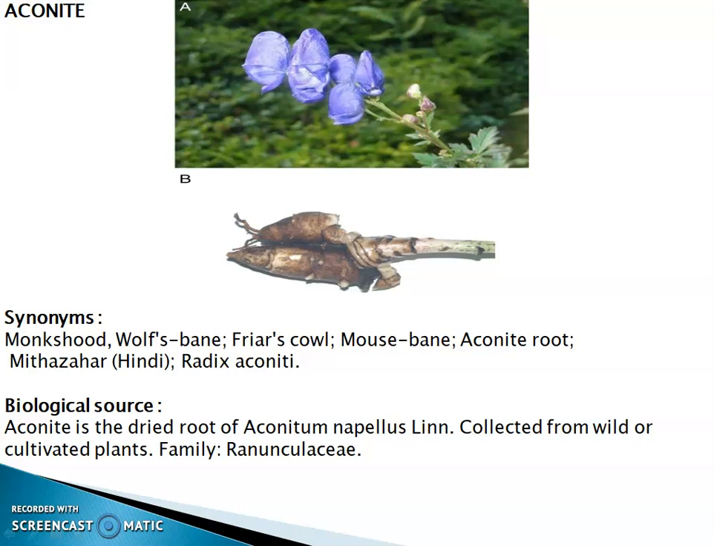Aconite. Synonym: monkshood, wolf's bane, friar's cowl, mouse bane, aconite root, mithazahar, radix aconiti. Biological source: aconite is a dried root of Aconitum napellus Linn, collected from wild or cultivated plants, family Ranunculaceae.